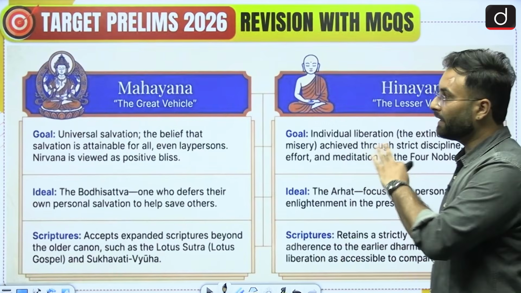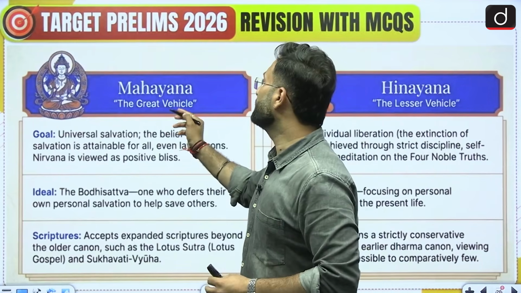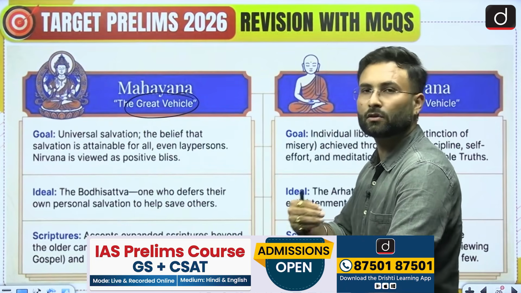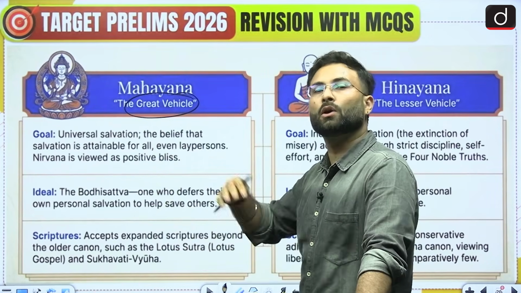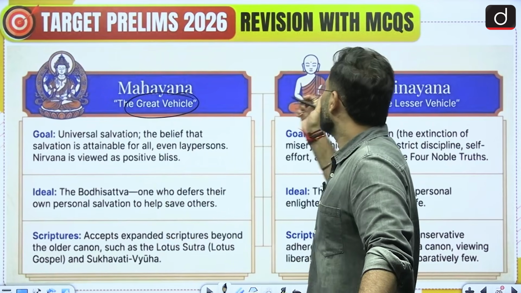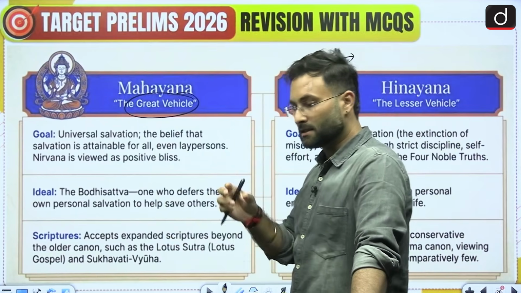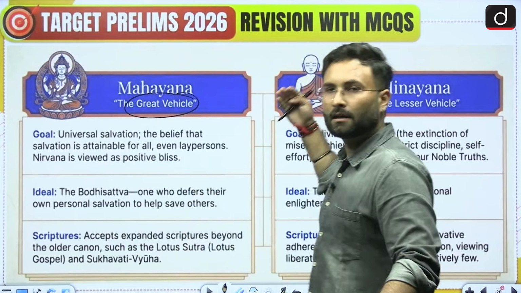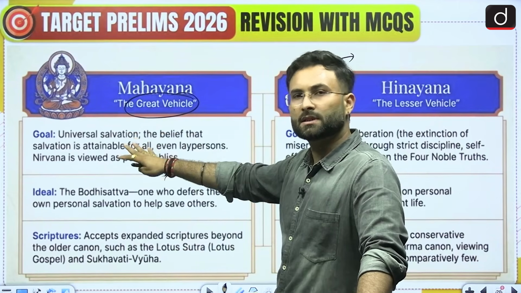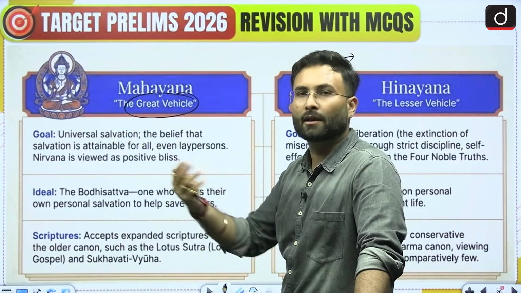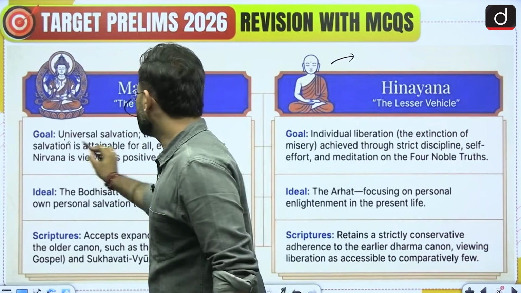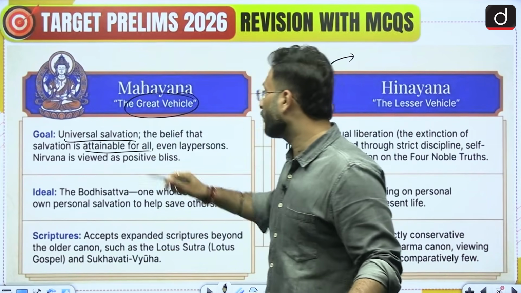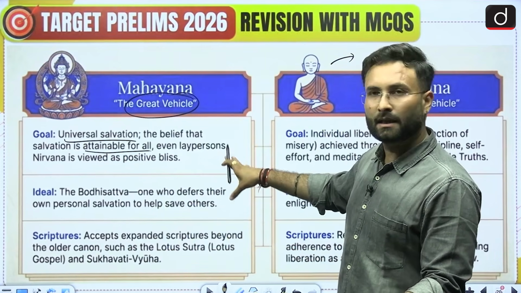Now here you can see Mahayana and Hinayana. Mahayana is considered the great vehicle. Here they are talking about not only those who are practicing self-effort or self-discipline; there are other people who can also attain moksha. In Hinayana, only a monk or a person who is sticking to a particular kind of conduct can attain liberation. But here they are saying that different laymen can also go for liberation. They are talking about universal salvation, the belief that salvation can be attained by all, even by a lay person.